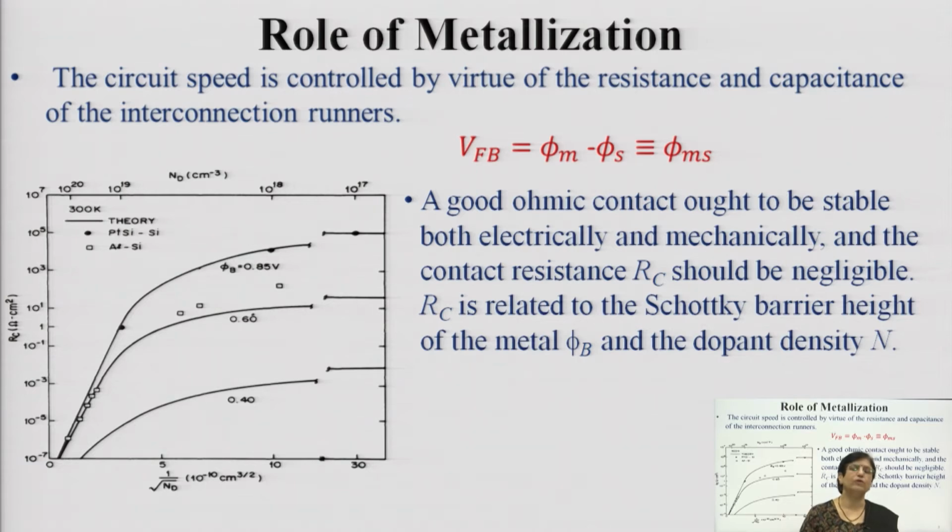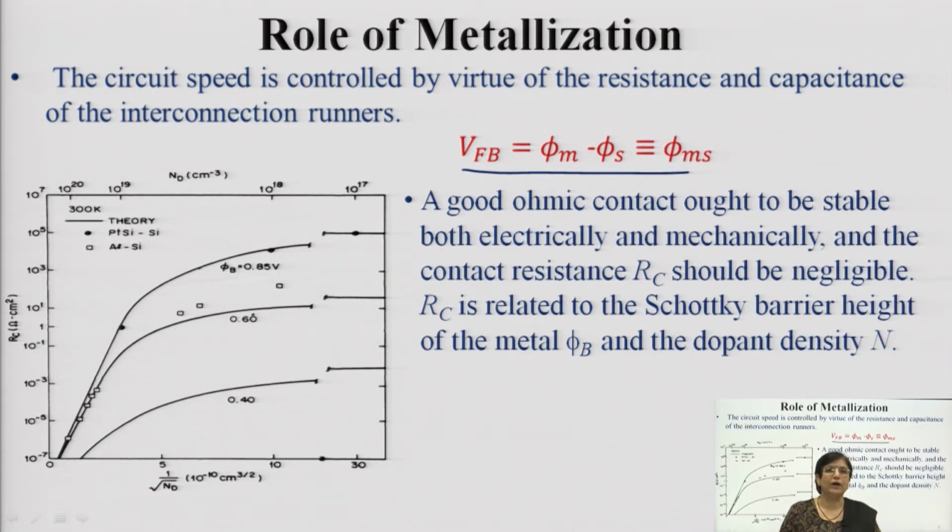As you know, when you are going for metallization in case of semiconductors, the flat band voltage is one of the important parameters. The flat band voltage is the difference between the work function of the metal and the work function of the semiconductor where the metal is being deposited. So, this phi ms is very important as far as metallization is concerned, because it plays an important role for actual conductivity. There will not be conductivity if the phi ms is not properly maintained.